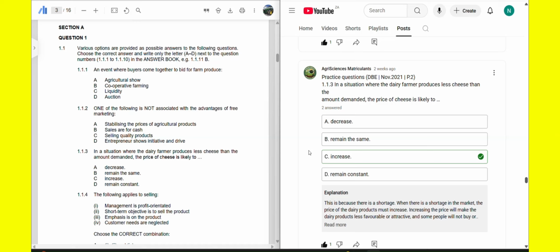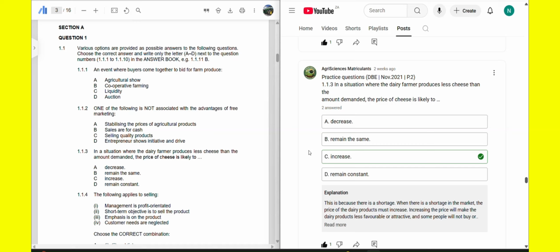Meaning this will result in what? Shortages. Meaning the farmer cannot keep up with the demand because he is producing less than what is demanded.